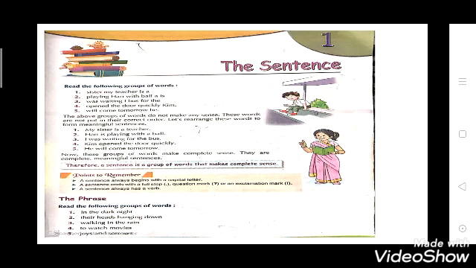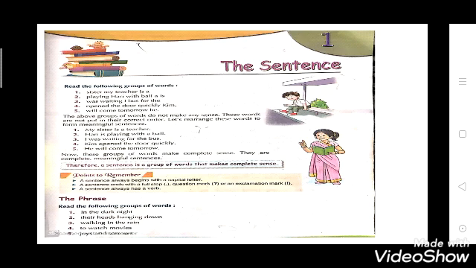Important point: a sentence ends with a full stop, a question mark, or an exclamation mark. When it ends with a question mark, it is an interrogative sentence, and with an exclamation mark, an exclamatory sentence. A sentence always has a verb. Yes, it is true. A sentence will always have a verb. Verb is very important in every sentence. A sentence cannot be complete without a verb.